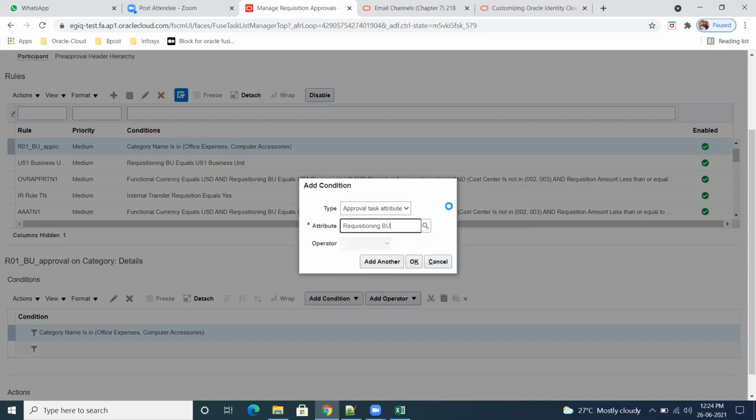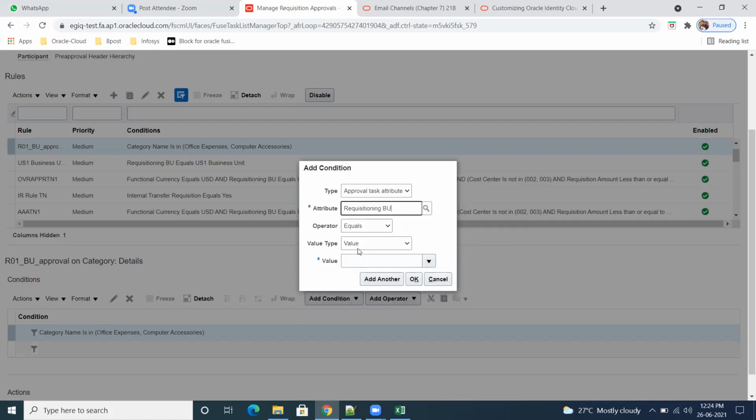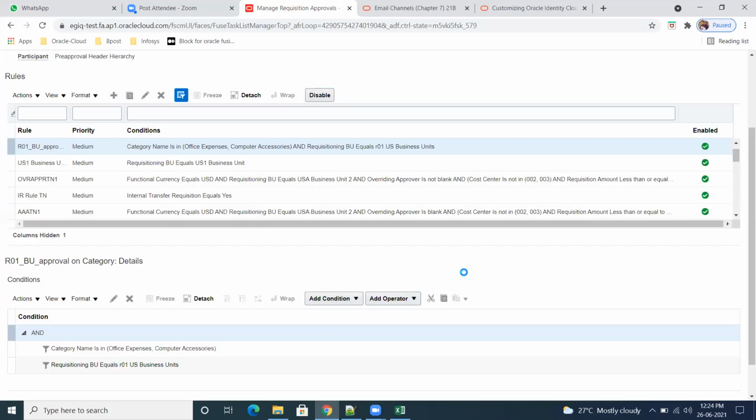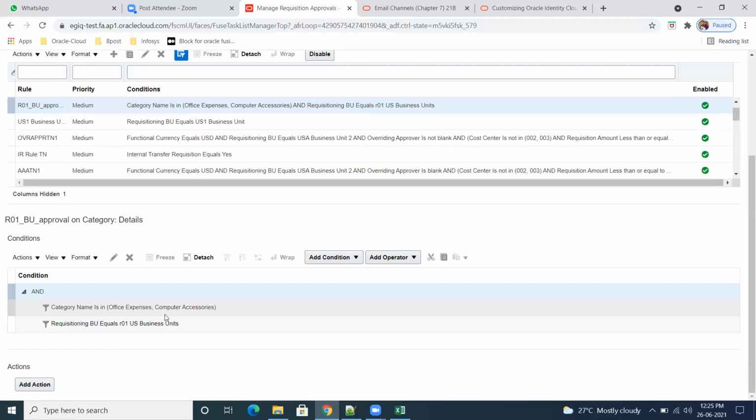Requisition BU is equal to R01. Okay. So this is the AND. AND means these two have to pass. Once they pass, finally the output will come. That is the AND gate.